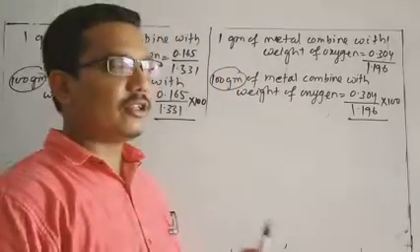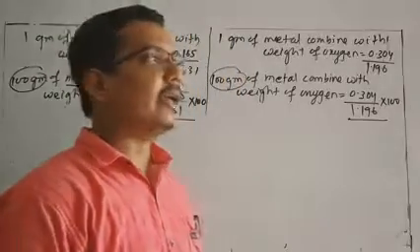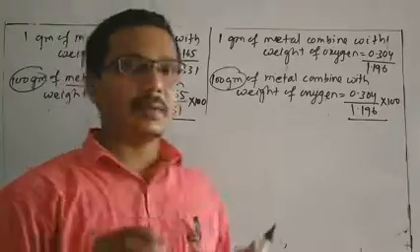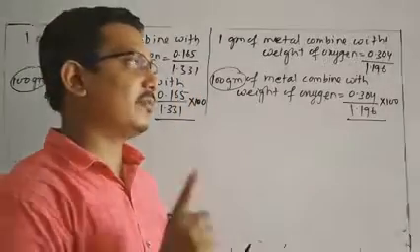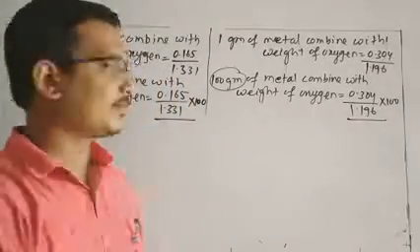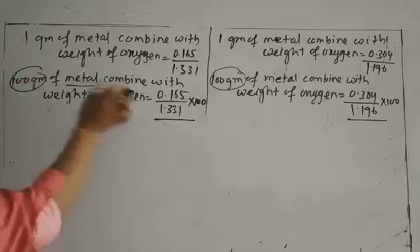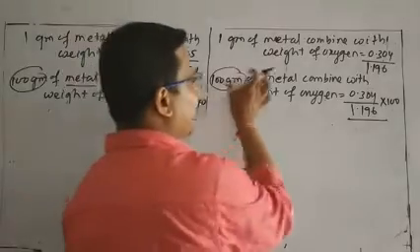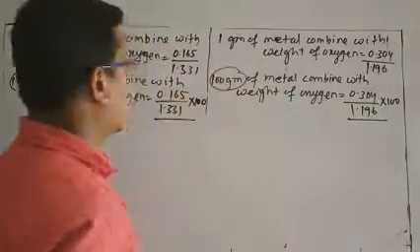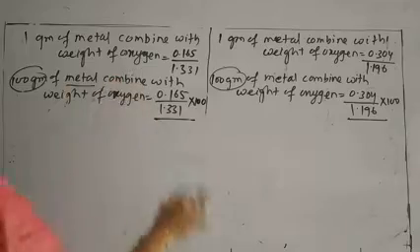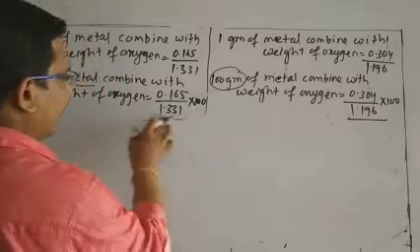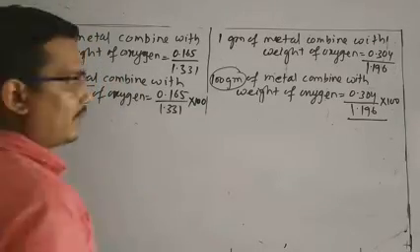Here one is metal, another is oxygen. My aim is to take the fixed mass of one element among the two elements. For 100 gram of metal, this is the oxygen. Now the weight of the metal is fixed, but the weight of oxygen is different.